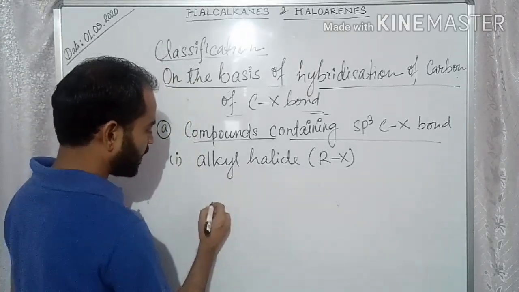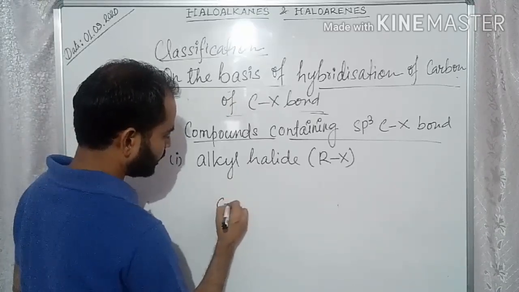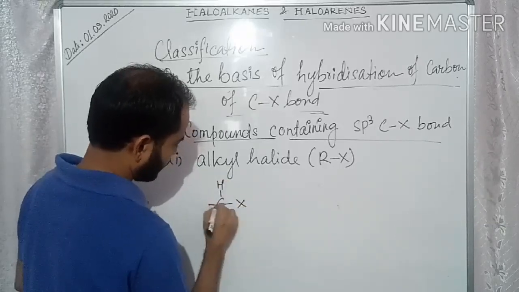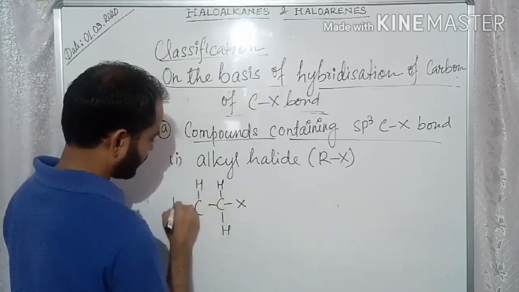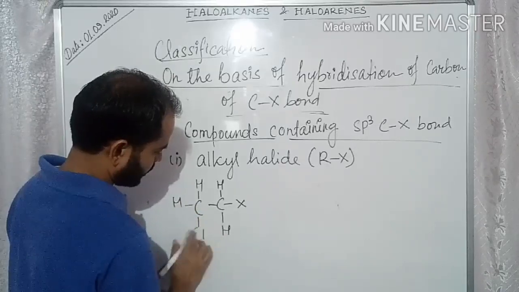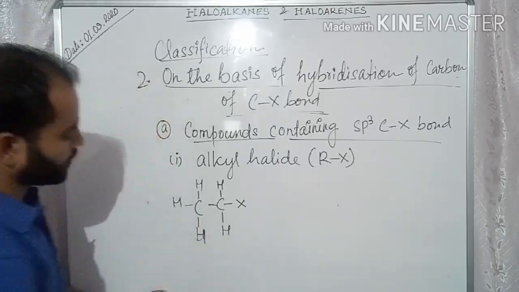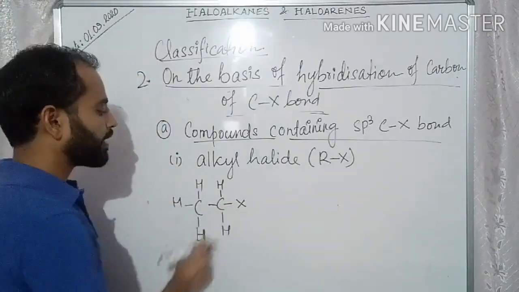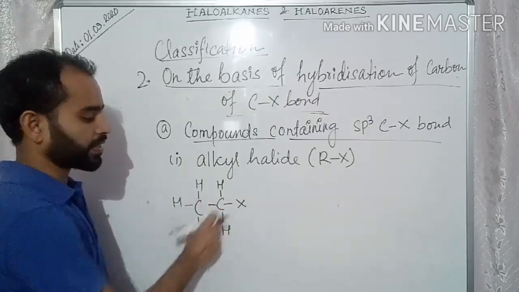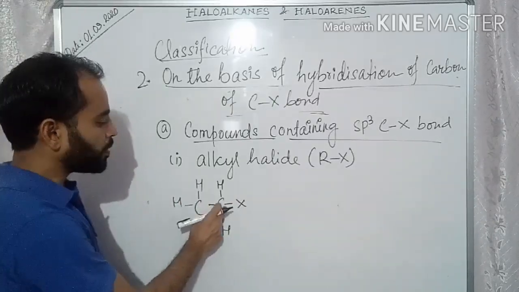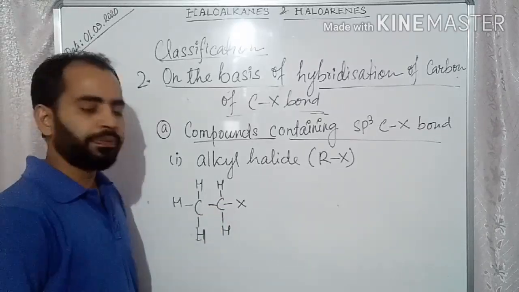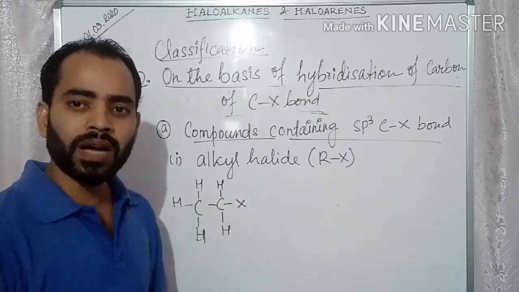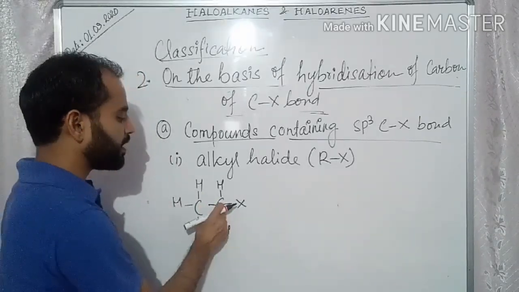These alkyl halides may be, if you take the example, CH3CH2X. This is an alkyl halide, CH3CH2X. Now you look at this compound. This carbon is sp3 hybridized because it is attached by 4 sigma bonds. So it is sp3 hybridized carbon.